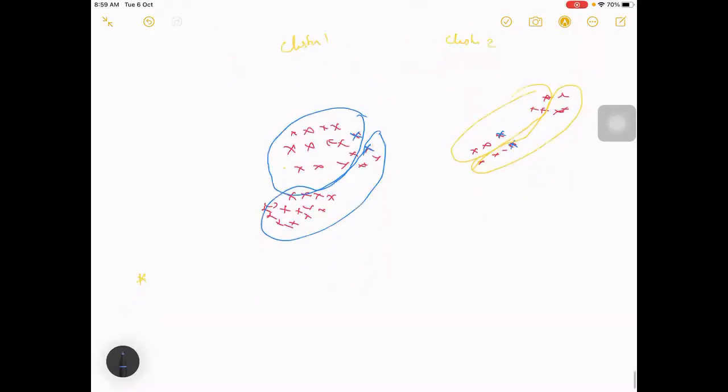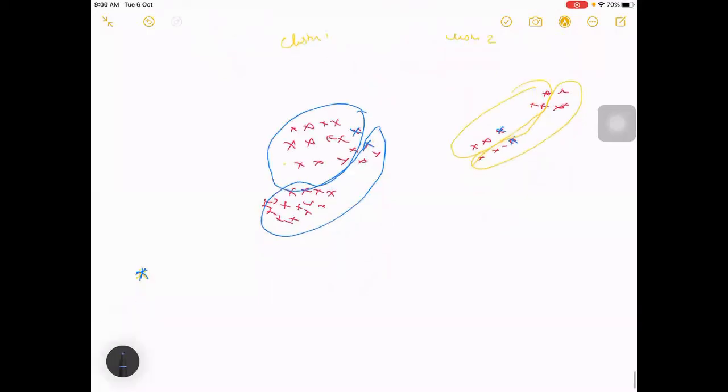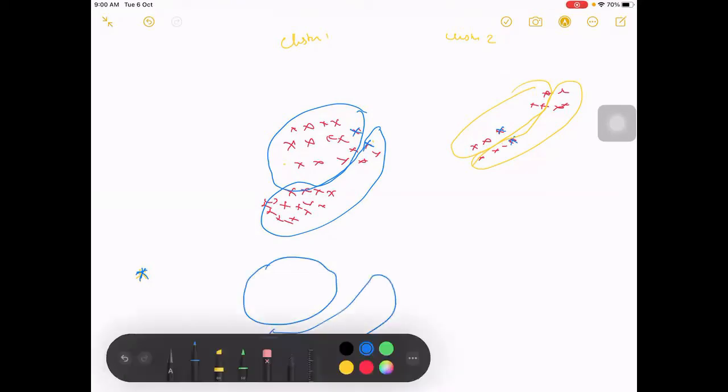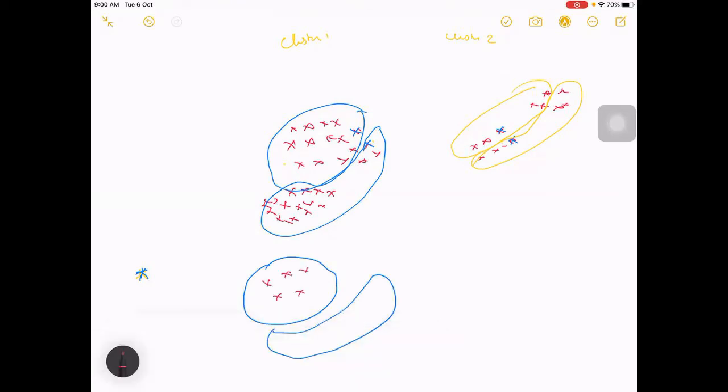Before we iterate, now we have got some clusters this way, with some points here, and similarly a few more points in the second cluster, right?